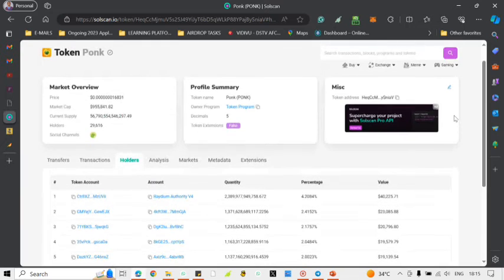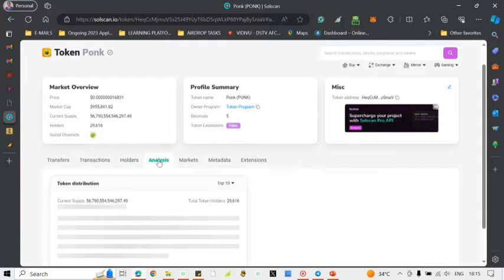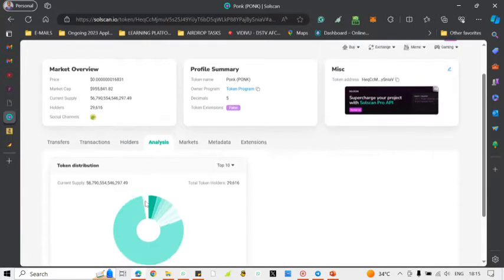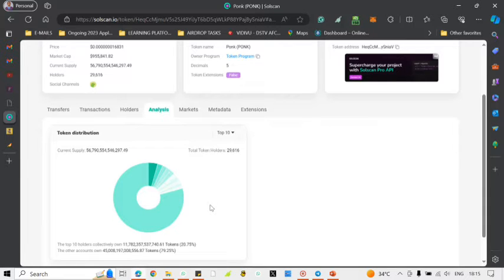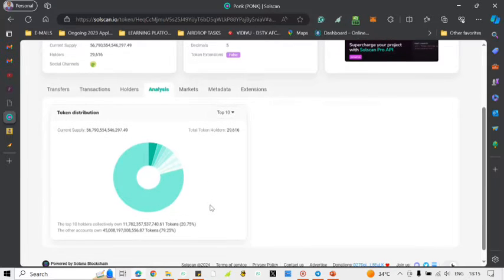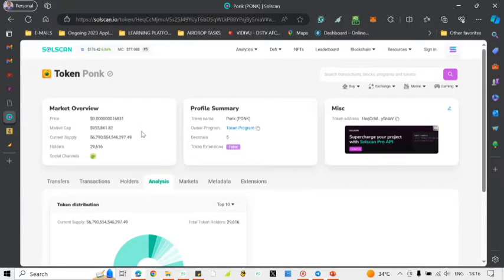Okay, so it seems we are done with SolScan. This is more or less a chart showing the distribution. The top 10 holders collectively own 20.75%, and other accounts own 79%. So that's cool. You have 29,000 plus holders and a current supply of 56 trillion. So that's good.